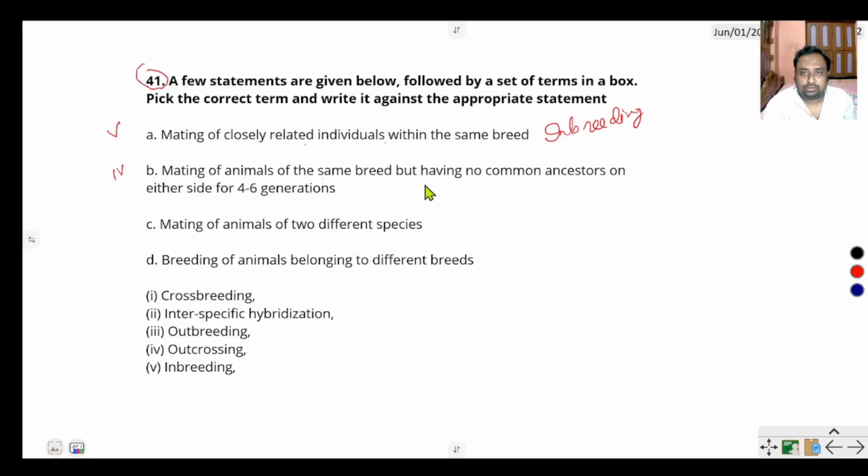Mating of animals of two different species, that is interspecific hybridization, that is C. Breeding of animals belonging to different breeds, that is crossbreeding, that is 1.